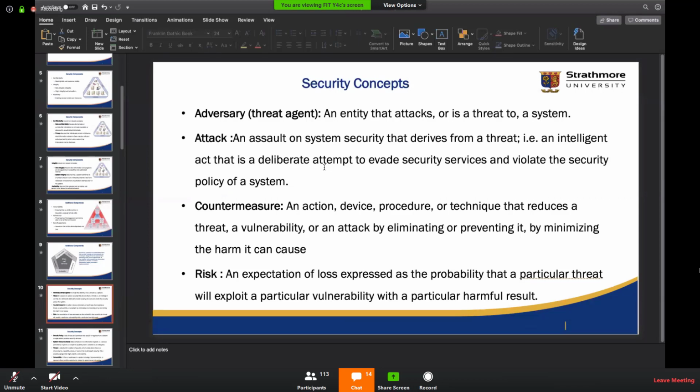So assets will have vulnerabilities. Vulnerabilities will be exploited, and we will have exposure. So if we quantify this exposure, then we will have risk. Then based on the risk, we will have countermeasures, which are procedures or techniques that we can have to try and fix these vulnerabilities. And then after that, we can always have a cycle.